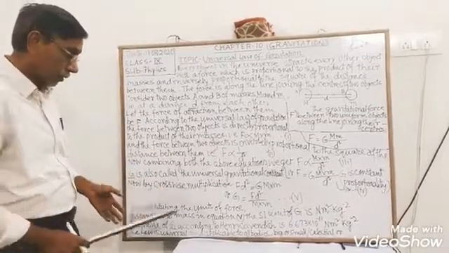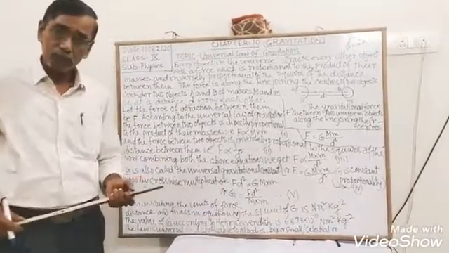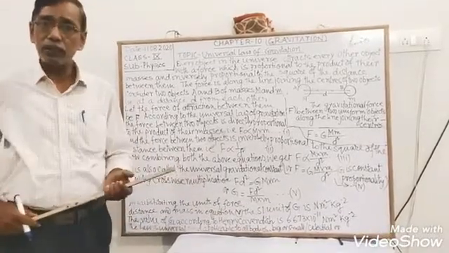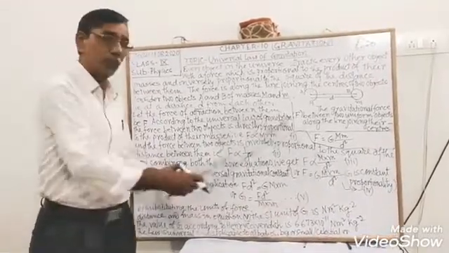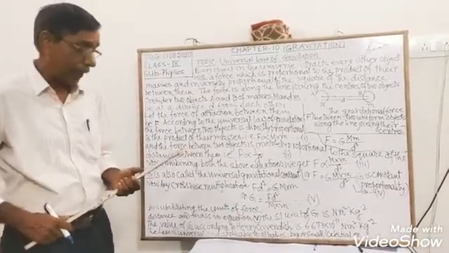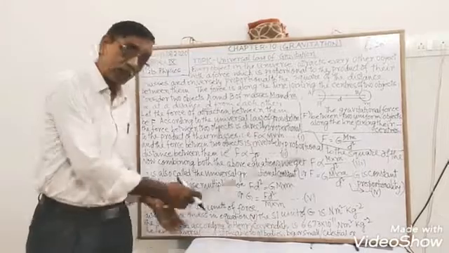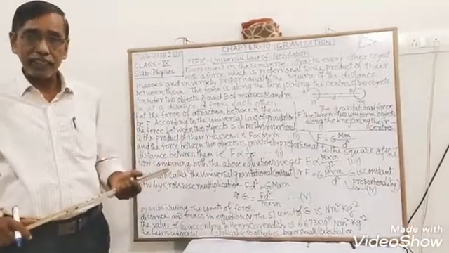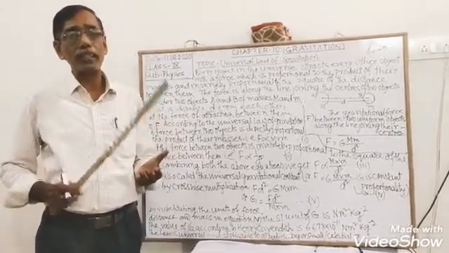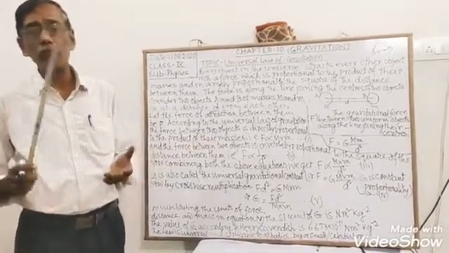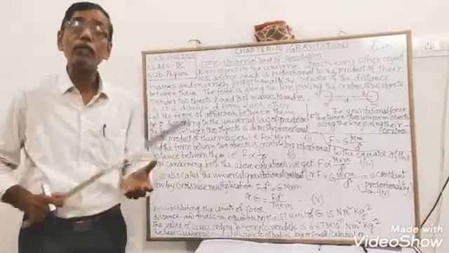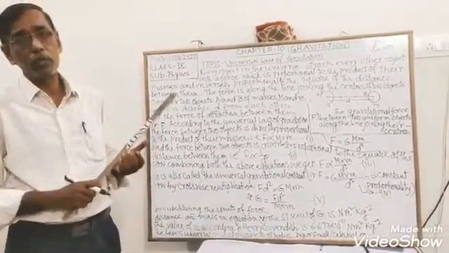Also, the value of G and the SI unit of G: the SI unit of G is Newton meter square kg to the power minus 2, and according to the scientist Henry Cavendish, the value of G is equal to 6.673 into 10 to the power minus 11 Newton meter square kg to the power minus 2.